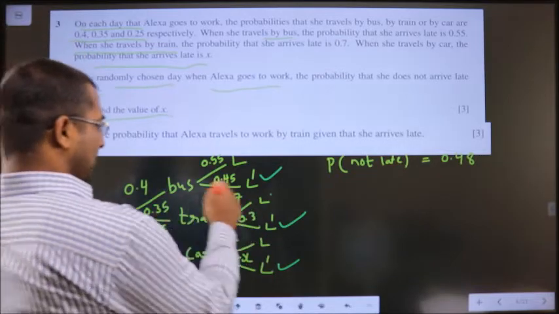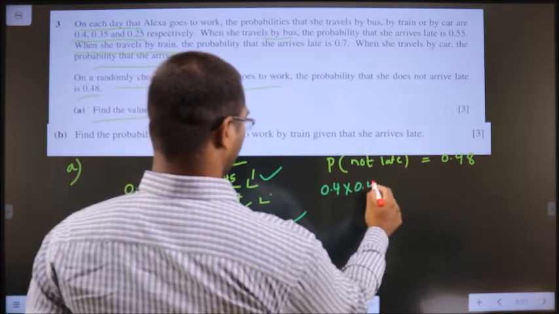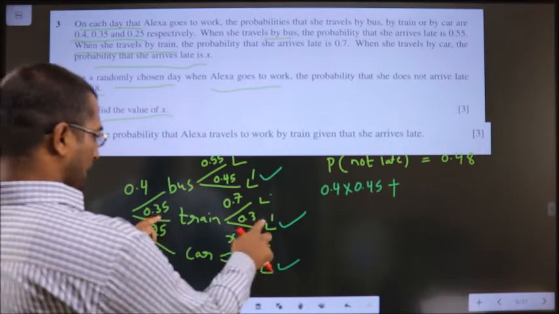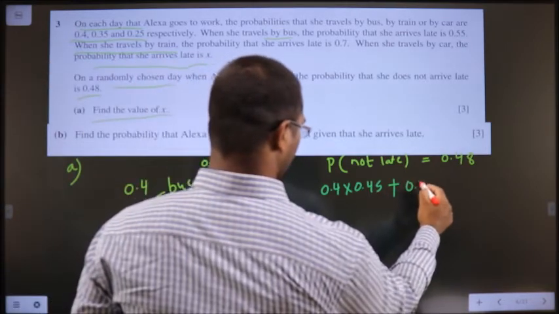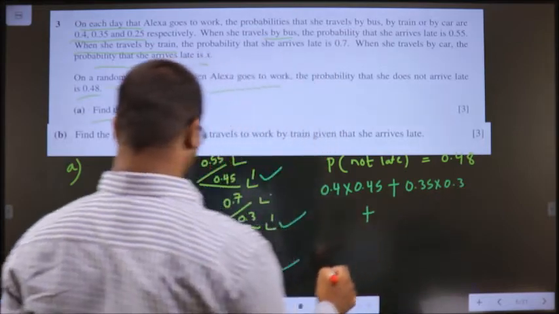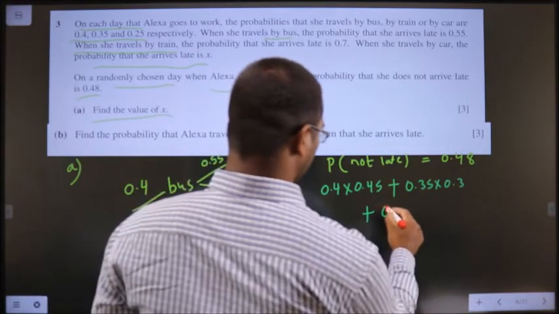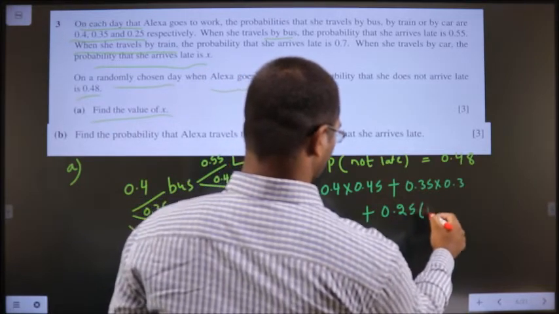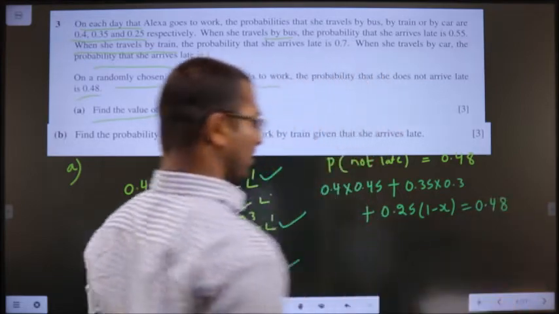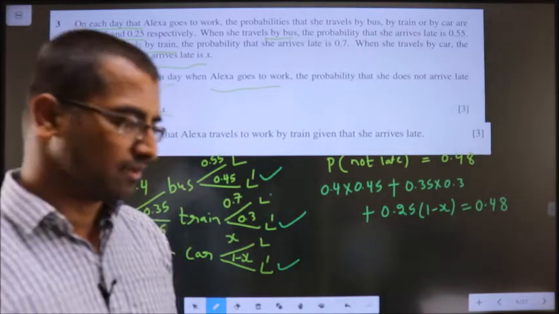To reach here it is 0.4 into 0.45, plus to reach here it has to be 0.35 into 0.3, plus to reach here 0.25 into 1 minus x, is equal to 0.48. Simplify, make x the subject, that will be the answer.